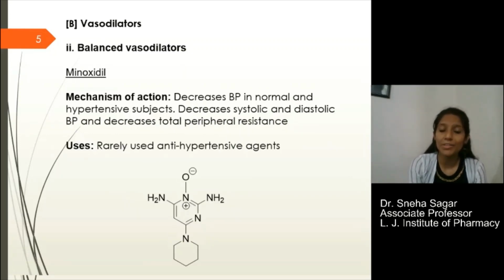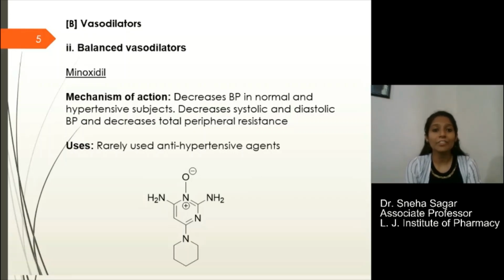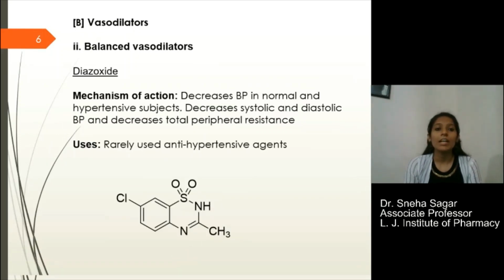Next we have balanced vasodilators. In that we have minoxidil. Minoxidil is not widely used for hypertension as it has a severe side effect: it can produce hair growth. So it is nowadays useful for the treatment of hair growth for bald patients and not for hypertension. Another drug is diazoxide. Diazoxide is again a rarely used antihypertensive agent, and this is the structure of diazoxide.